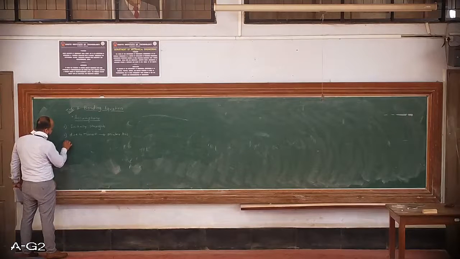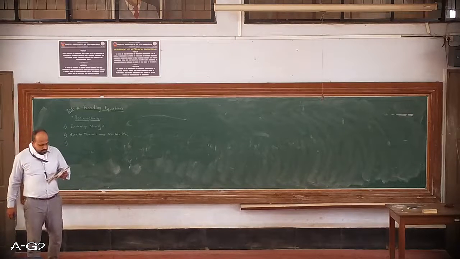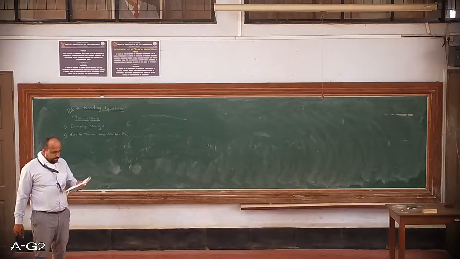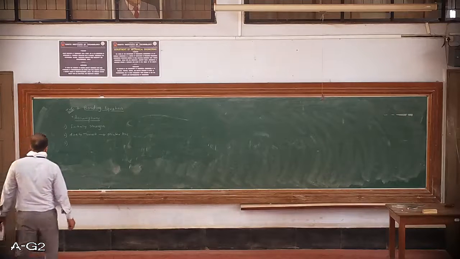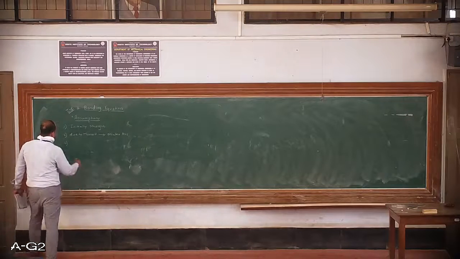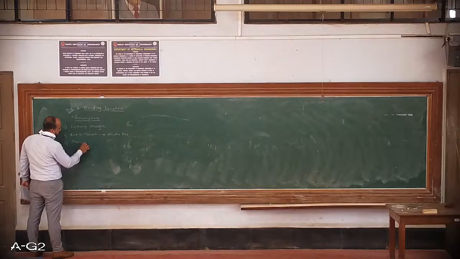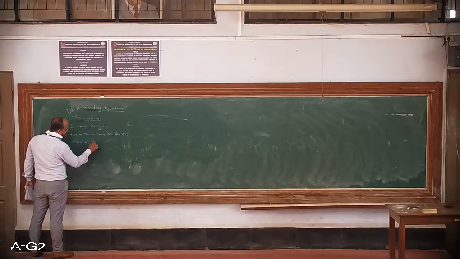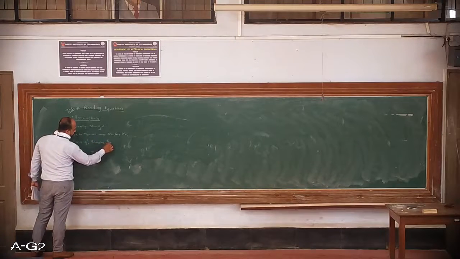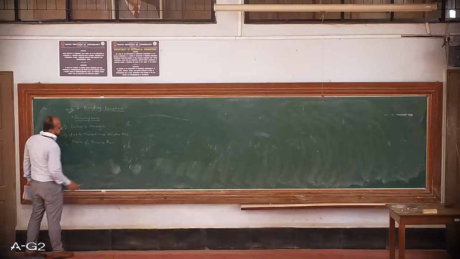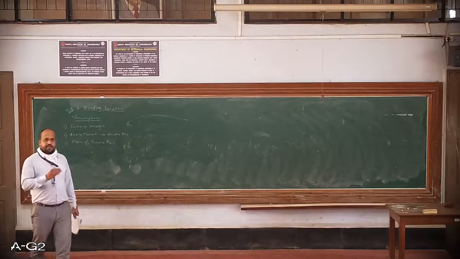Third assumption: plane cross sections of the beam remain plane even after the application of the load. This is a very common assumption which we have made in torsion also. Planes don't get distorted; planes remain plane.